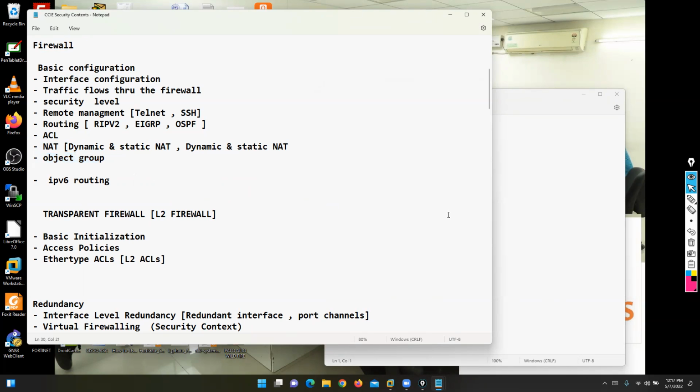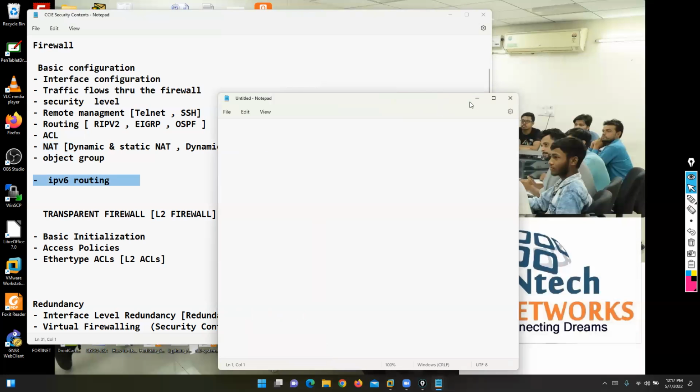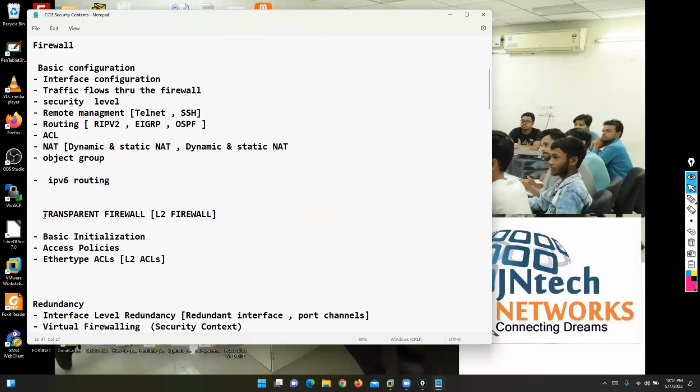The next topic we can focus on is next generation IP, like other vendors, like other firewalls. We can configure IP version 6 on interfaces, and if you want to configure next generation routing, or IPv6 routing, you can configure it on a Cisco ASA firewall. Yes, like other vendors. Then we can focus on the transparent firewall concept. In Cisco ASA, this is called a transparent firewall, or you can say a layer 2 firewall.